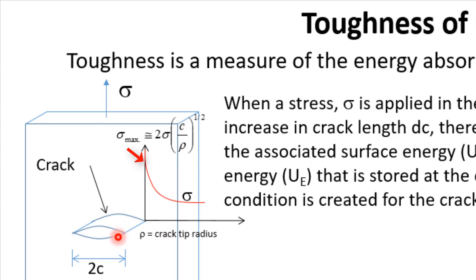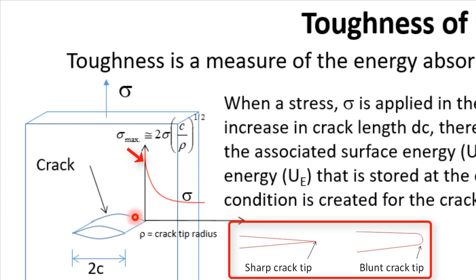Because for brittle material, the crack tip is very, very sharp, like for example glass, and at this crack tip, the stress is very high. Whereas for a ductile material like soft iron, for example, when the stress increases, there will be ductile deformation. And this ductile deformation will blunt the crack. It is known as blunting of the crack because by blunting we mean the value of rho will increase and therefore the stress will come down.